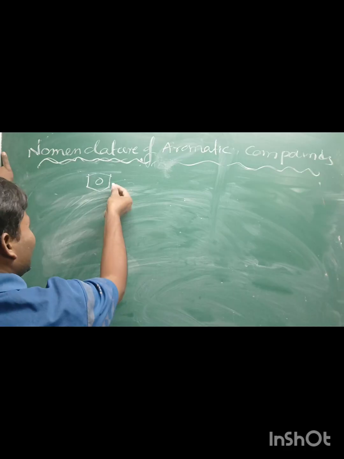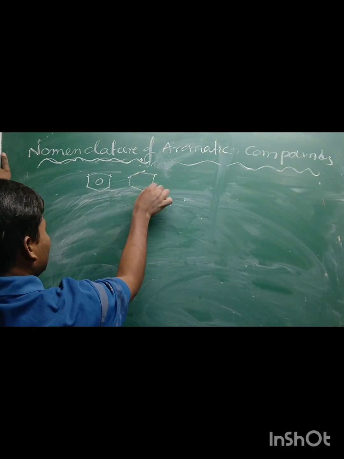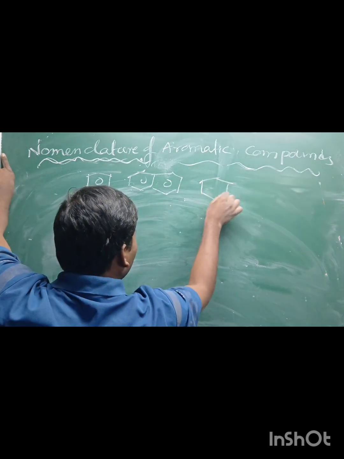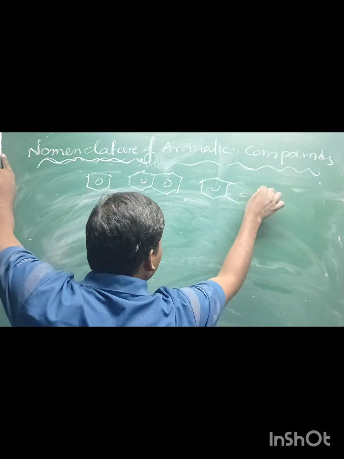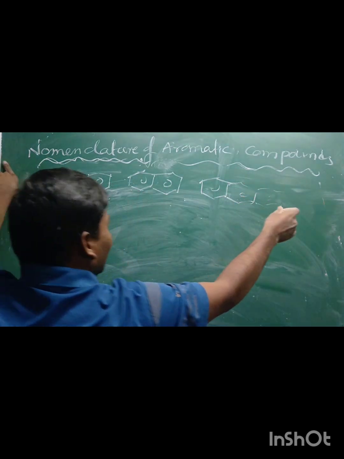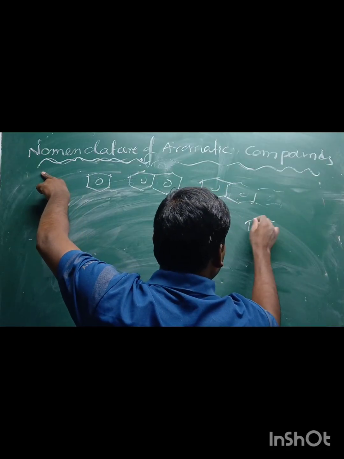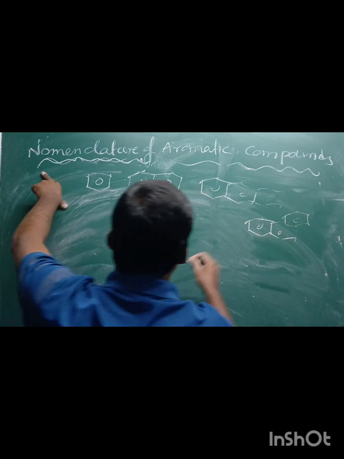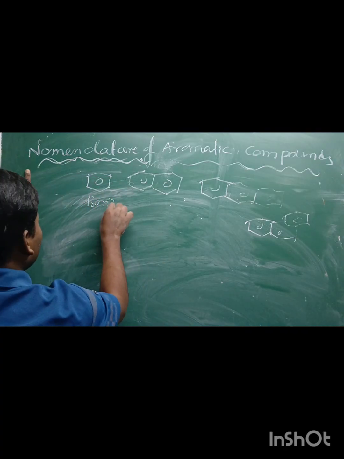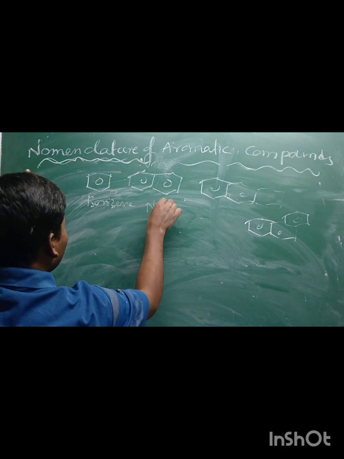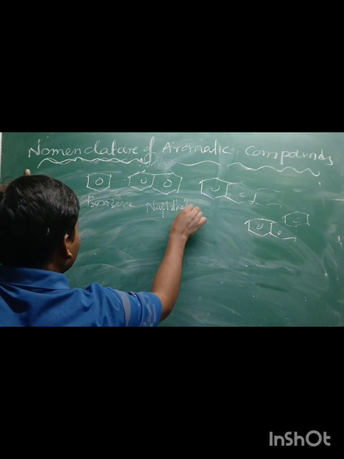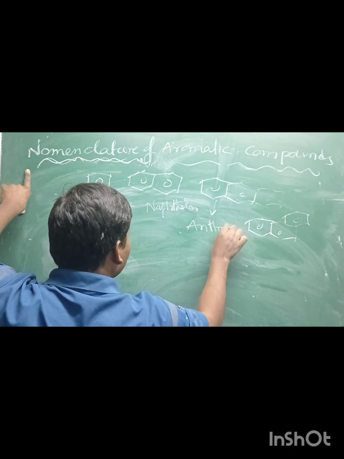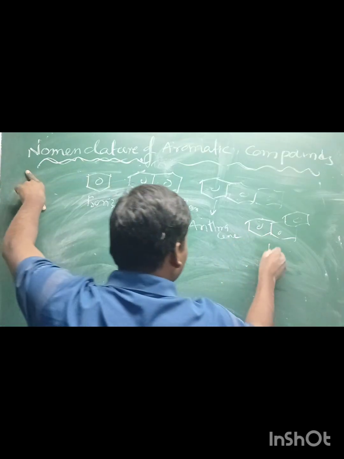Okay, this name is benzene. This name is called naphthalene. This name is called anthracene. This is called phenanthrene. Benzene, naphthalene, anthracene, phenanthrene.